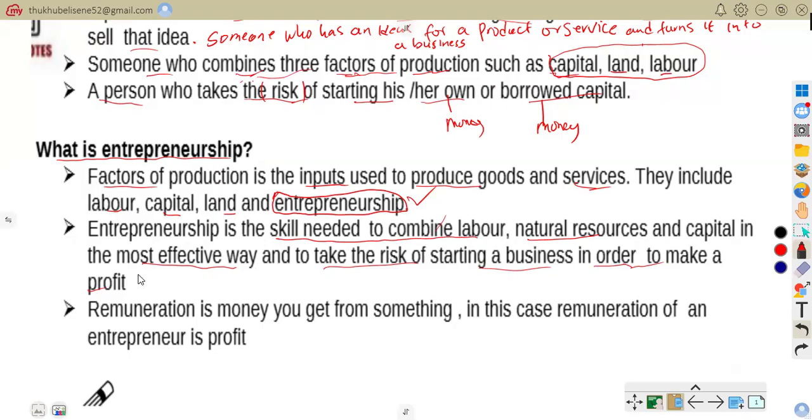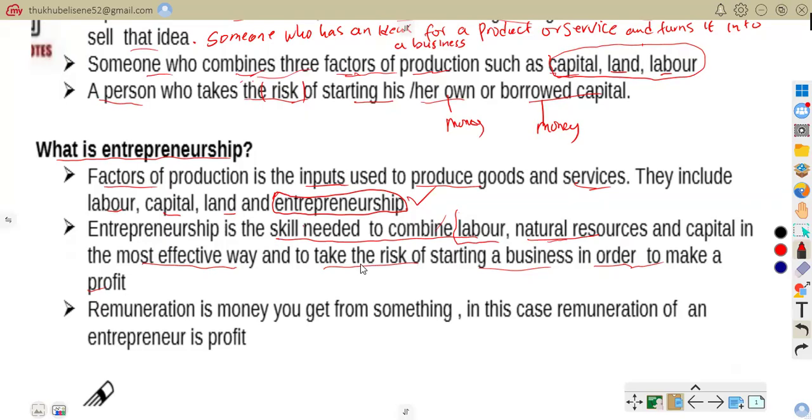So we're talking about factors of production. These are the resources used to produce goods and services. Entrepreneurship is the skill needed to combine these factors of production: labor, natural resources, that is land, and capital, in the most effective way.